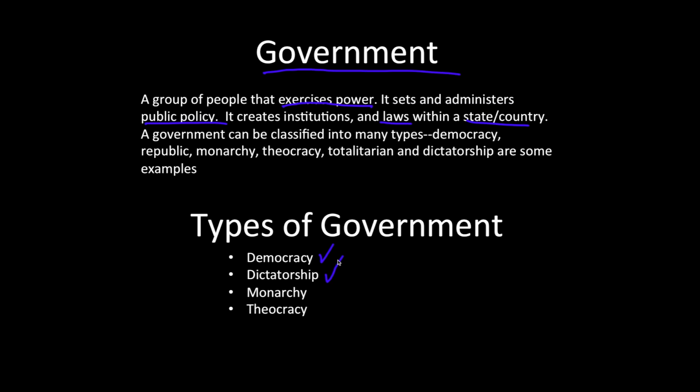We talked about monarchy and how they inherit their power from birthright. They're not elected. Very different than democracy. And then we talked very briefly about a theocracy, meaning a government that is governed by religion, or it has some religious authority in their government. And our example was Iran.